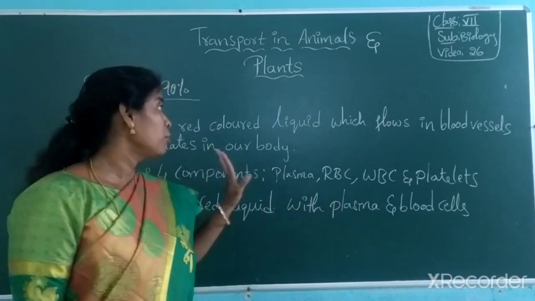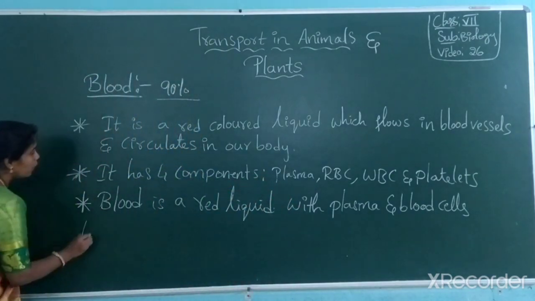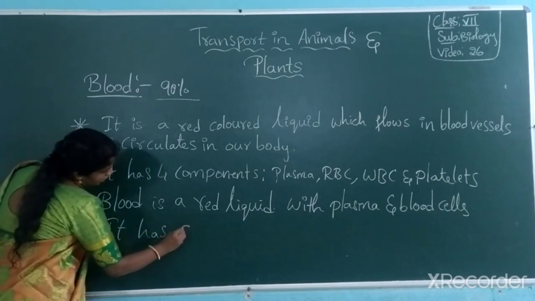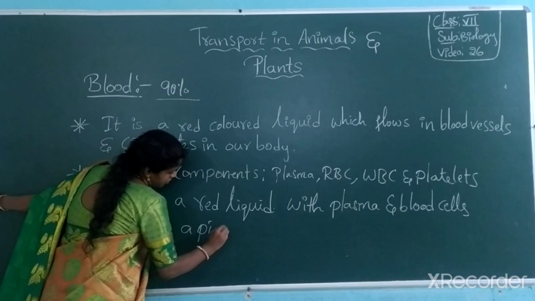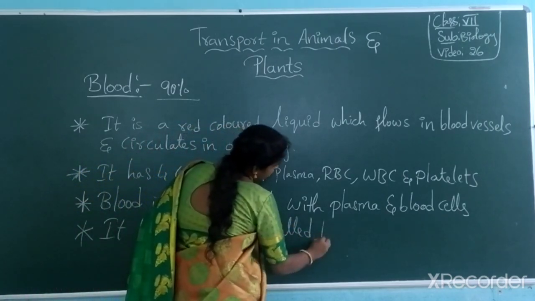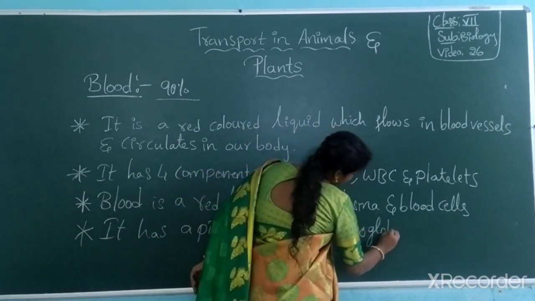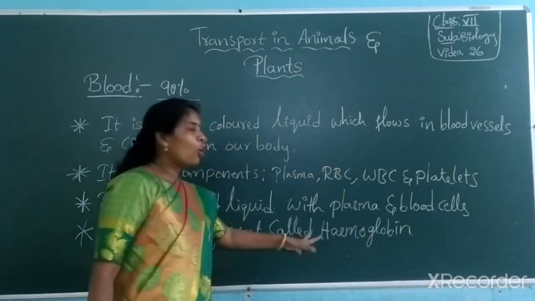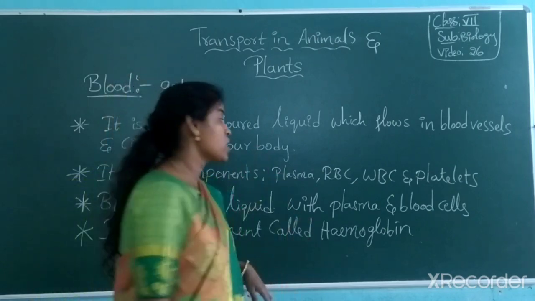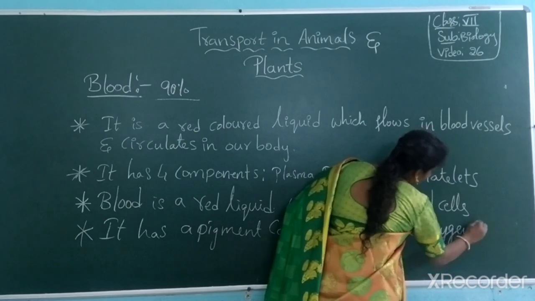Like that, the blood also contains a major pigment called hemoglobin, which carries oxygen. What does it carry majorly? It carries oxygen in our body.